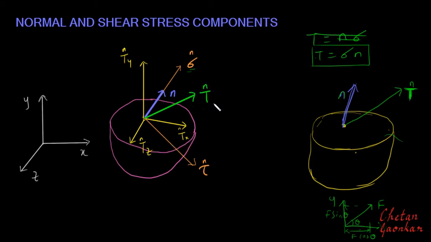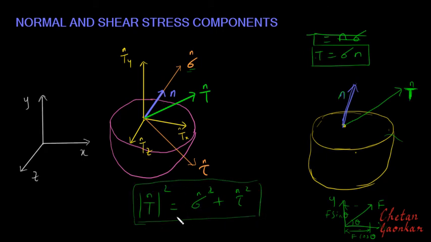So once I resolve it along the normal and along the plane, I can write the equation as follows. This resultant stress vector squared will be sigma n squared plus tau n squared. We know this: if we have vectors and want to find the resultant vector, we can do it this way.